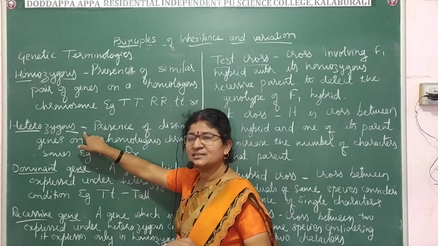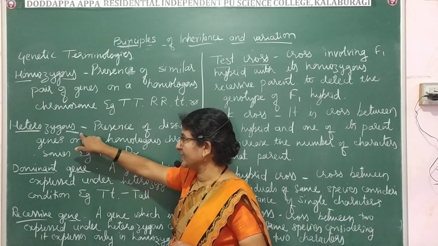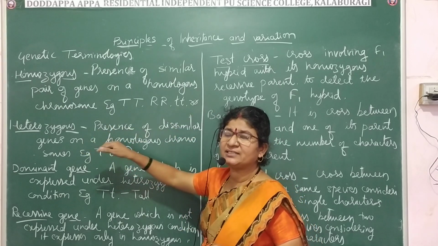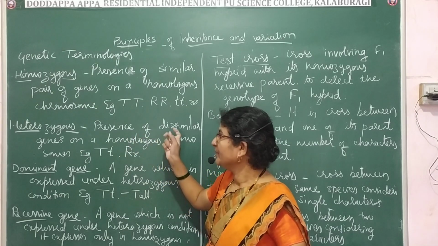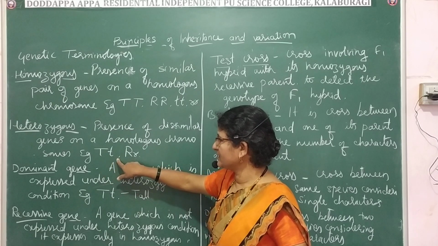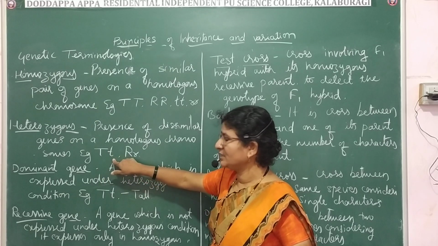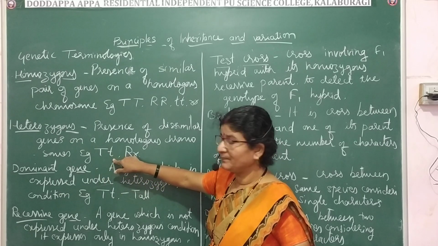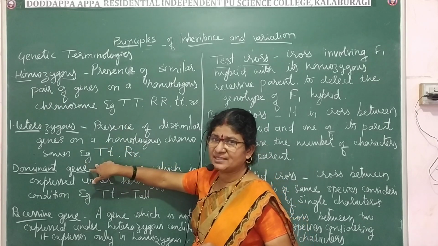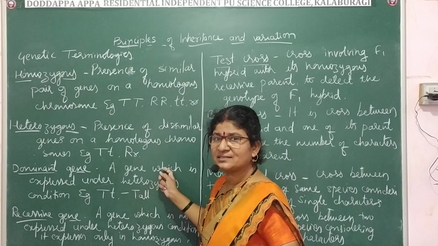Now heterozygous condition. The name itself indicates different. Heterozygous condition refers to the presence of two dissimilar genes on homologous chromosomes. So that is called the heterozygous condition. Here I give the example of capital T, small t. One gene controls the tall character and the other gene controls the dwarf character. But here of course the dominant character is expressed. But as both the genes are present on homologous chromosomes, this condition is called heterozygous condition.